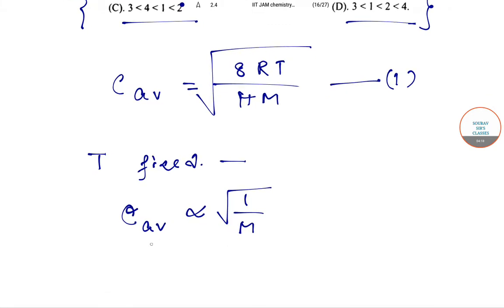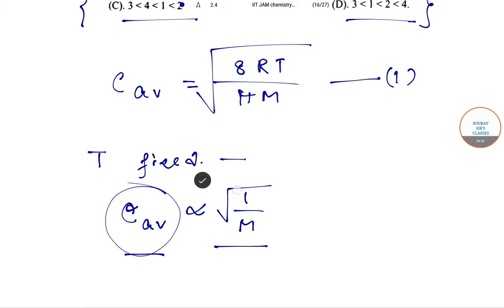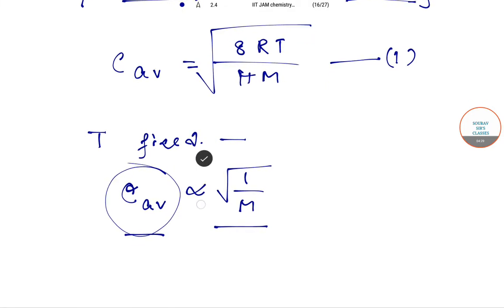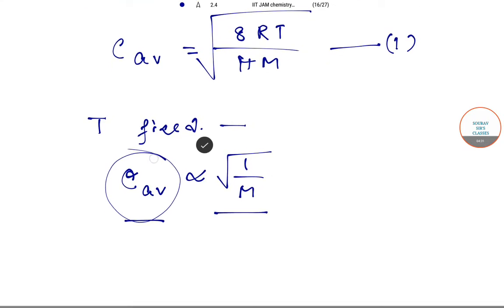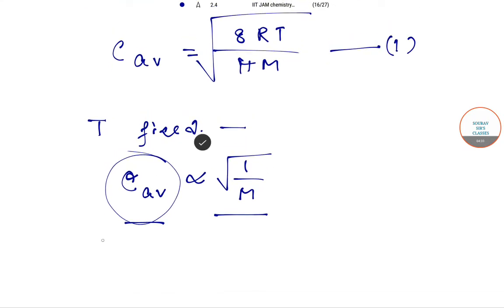So we can say the higher the molar mass of the gas, obviously, the lower will be the average speed, because it is having an inverse relationship. So the molar mass of 1, 2, 3, 4 will increase as 3.